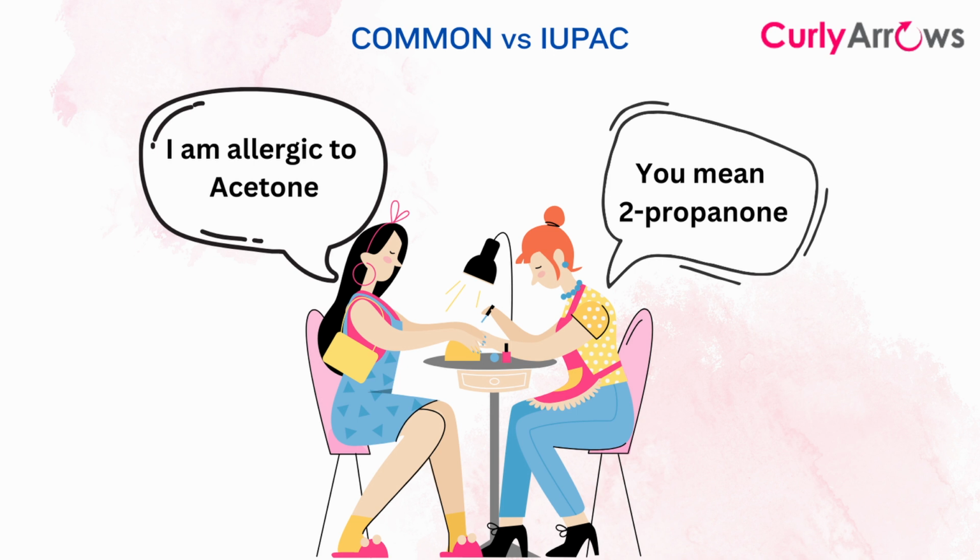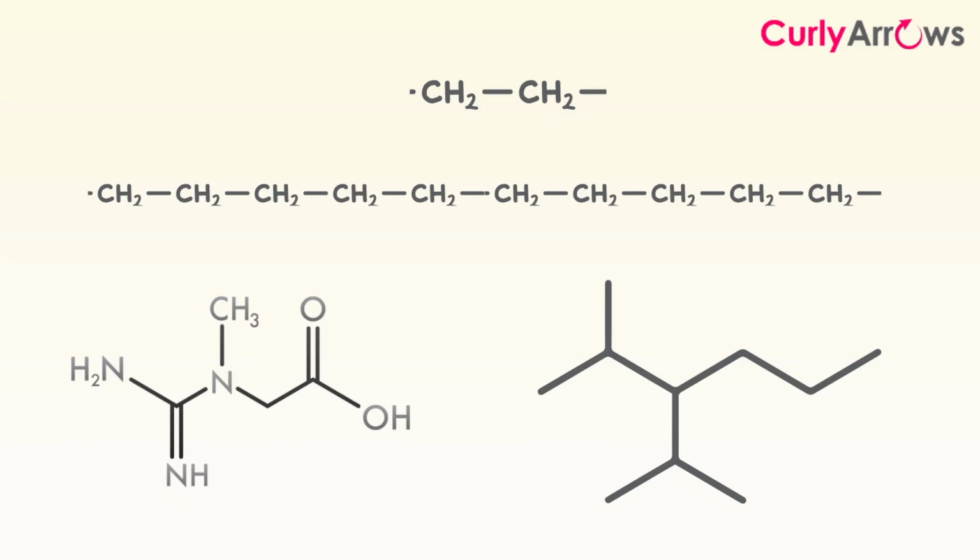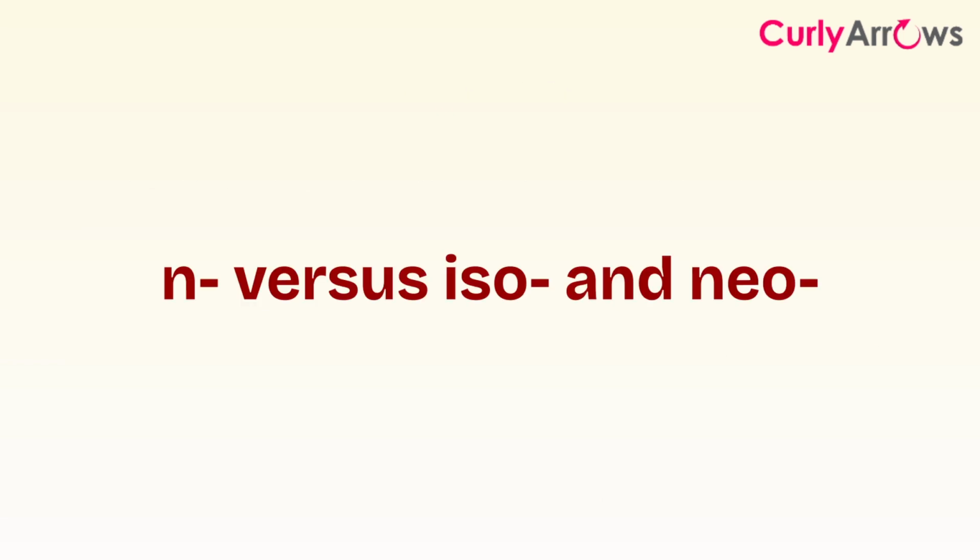Prefixes like n, iso, neo, sec, and tert are part of those retained common names that are sometimes used to identify and distinguish branched versus unbranched structures. Our first comparison will be between n versus neo and iso.